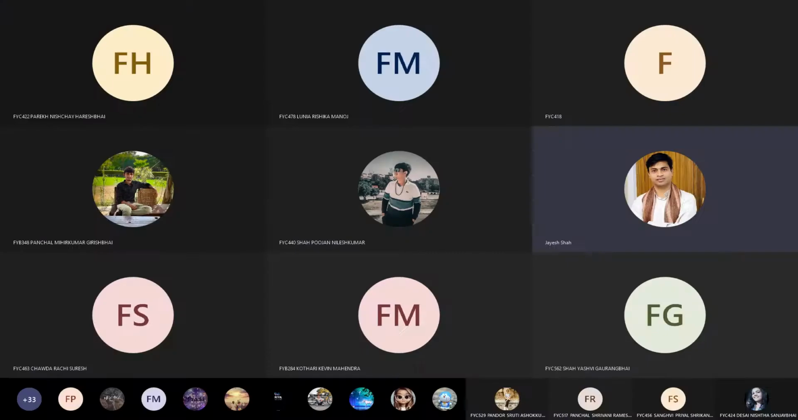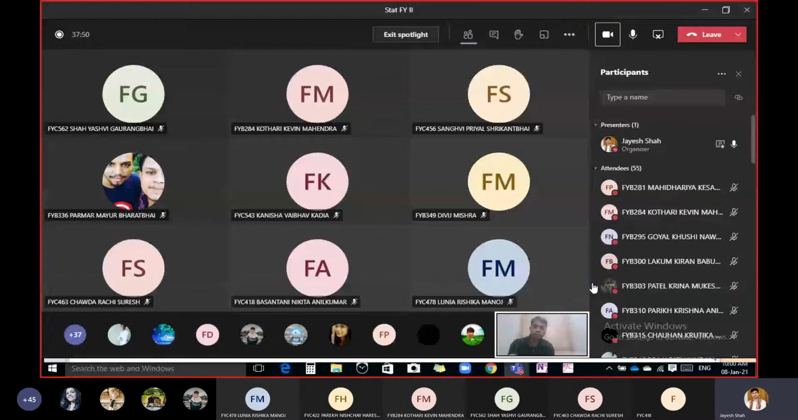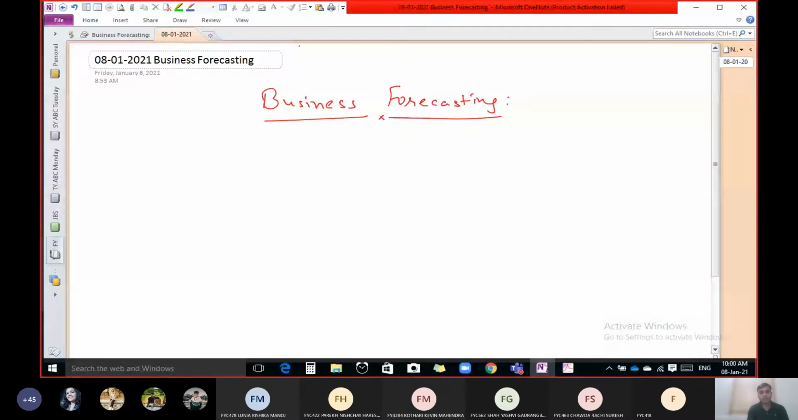Start new topic, that is business forecasting. Business forecasting. In this particular topic, we have to study two different methods for forecasting. But before we start that method, let us discuss this word forecasting.